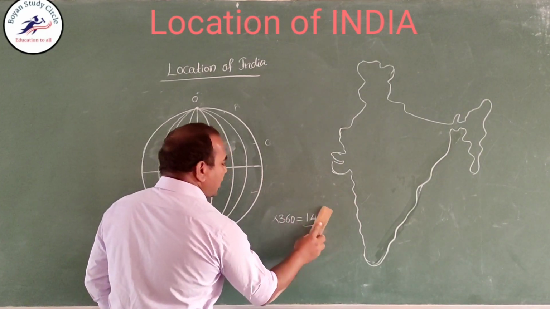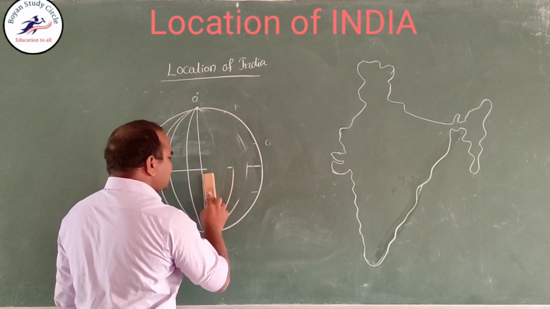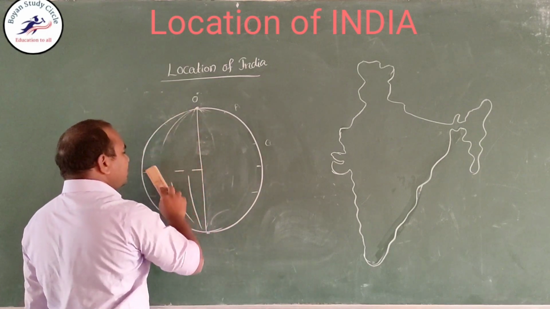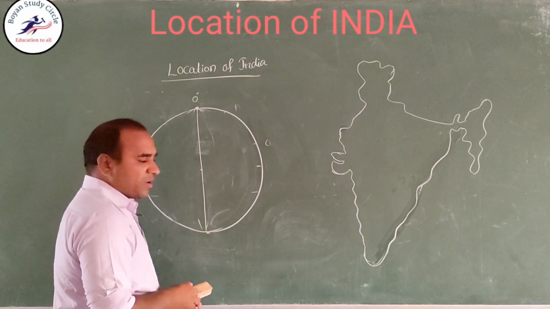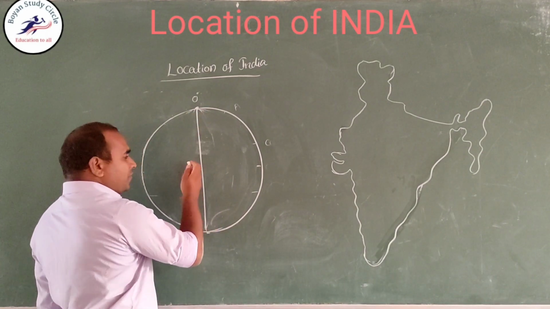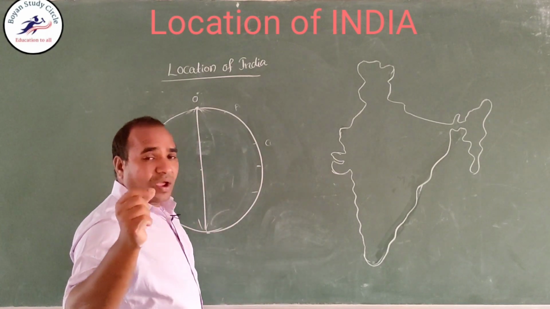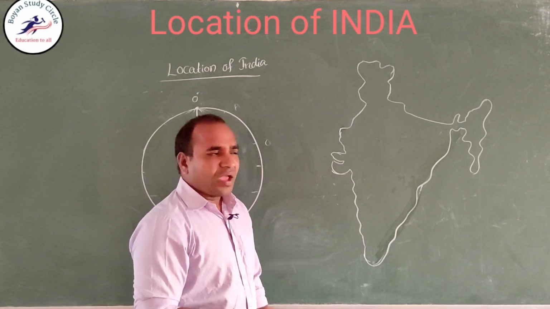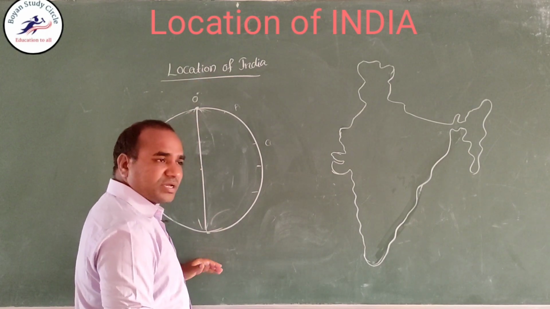Now, longitude wise, India is situated in the eastern hemisphere, east of the Greenwich meridian. While we are drawing or observing the map, the top is always the north direction and the bottom is always the south direction.